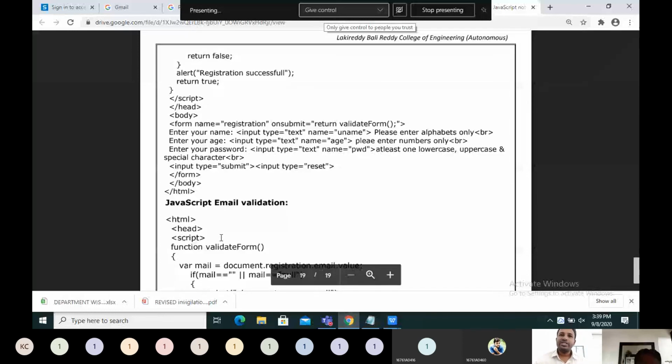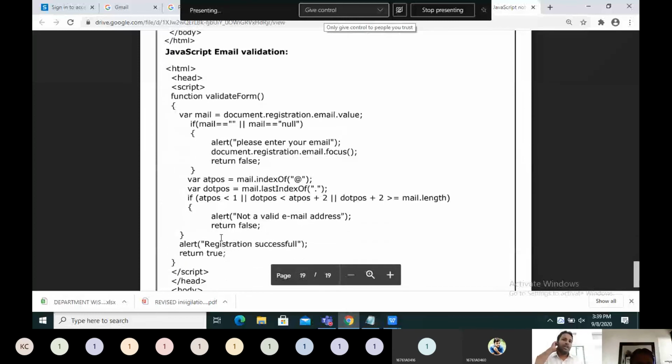Numbers, letters, password validation. Similarly, we can do it for email also. Sometimes they may ask this question: write a JavaScript code to validate email. At the time, they check like this. Just like in Java, there are functions for the string class, here also there are functions for the string object. String is an object in JavaScript.